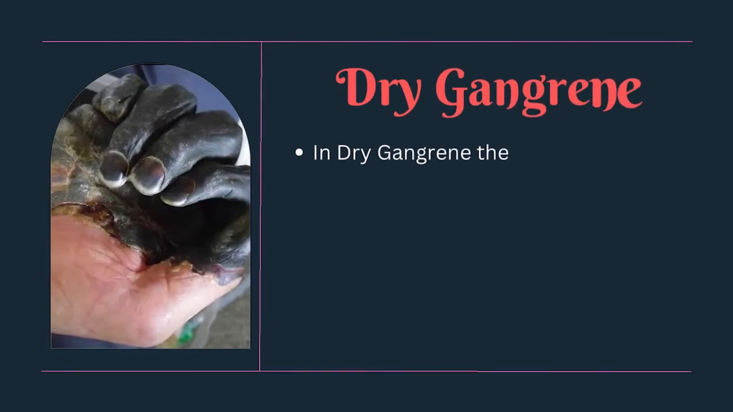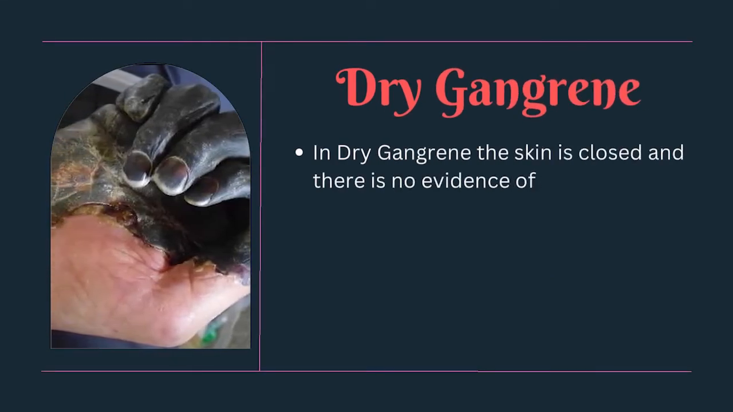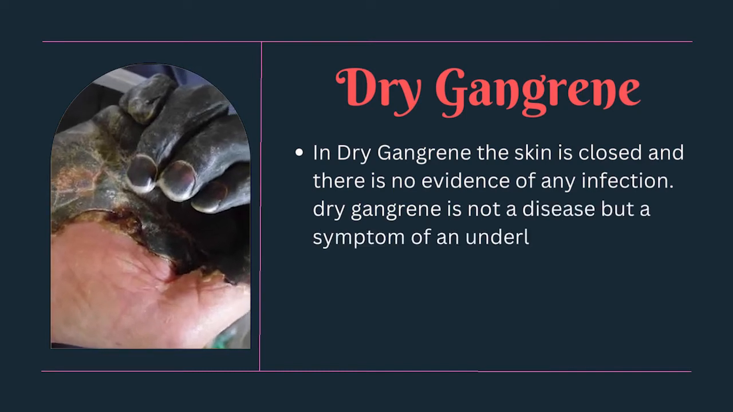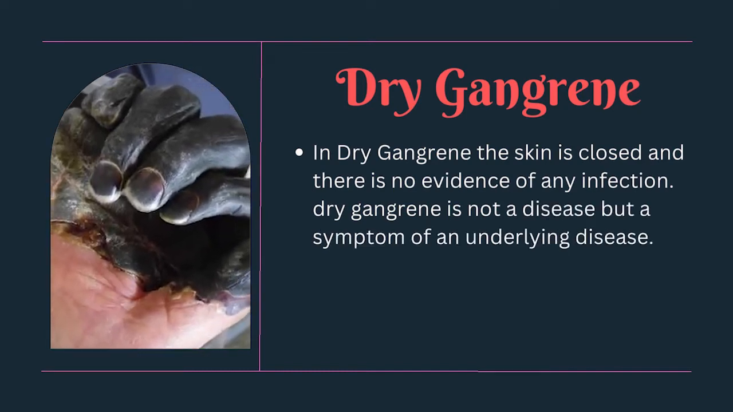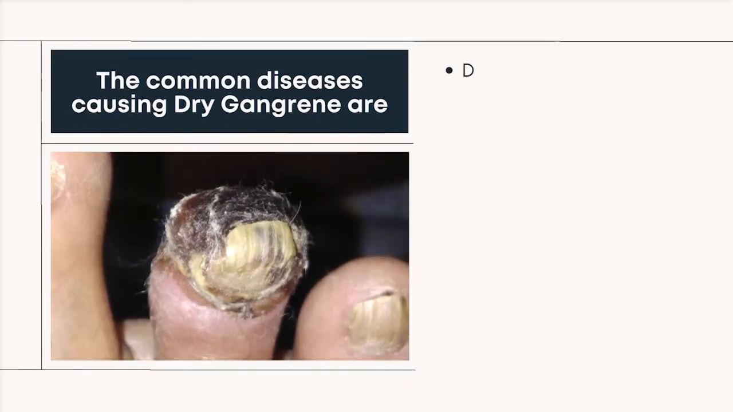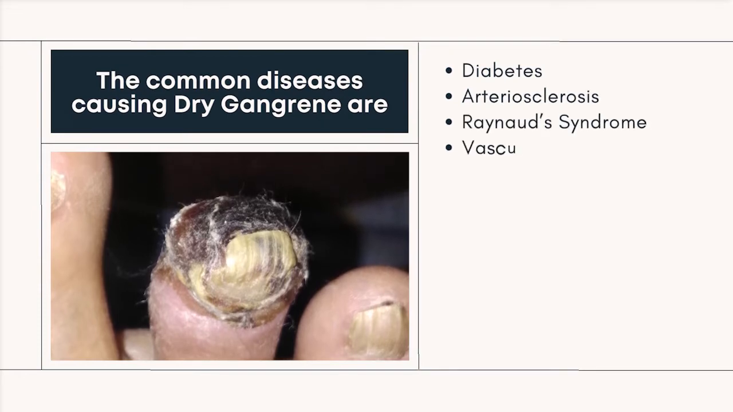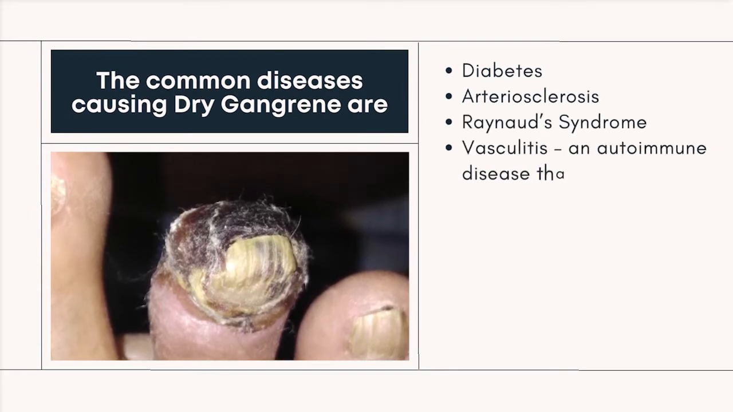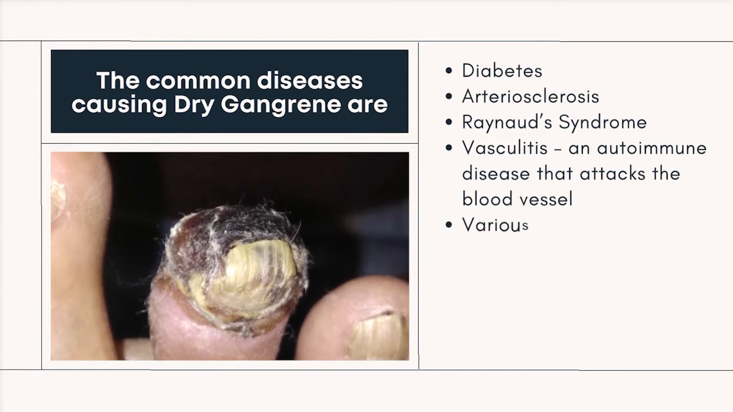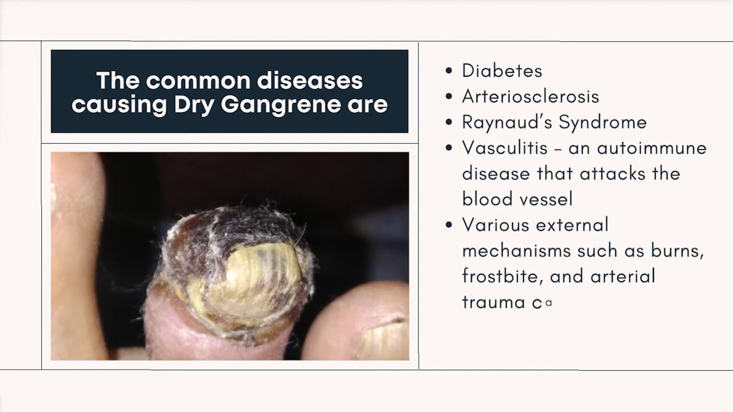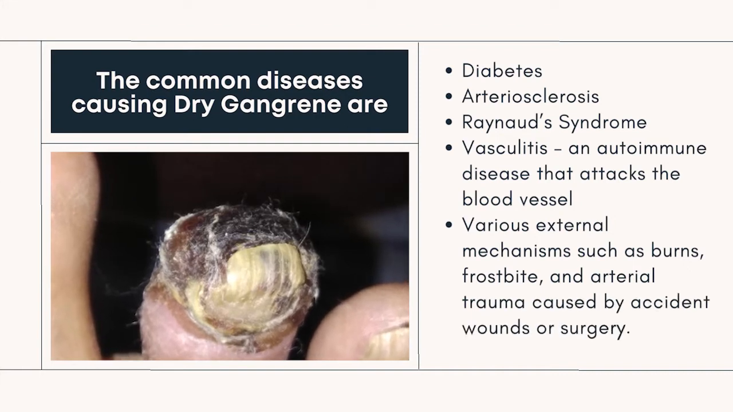In dry gangrene, the skin is closed and there is no evidence of any infection. Dry gangrene is not a disease but a symptom of an underlying disease. The common diseases causing dry gangrene are diabetes, arteriosclerosis, Raynaud's syndrome, vasculitis, and autoimmune disease that attacks the blood vessel, and various external mechanisms such as burns, frostbite, and arterial trauma caused by accident, wounds, or surgery.